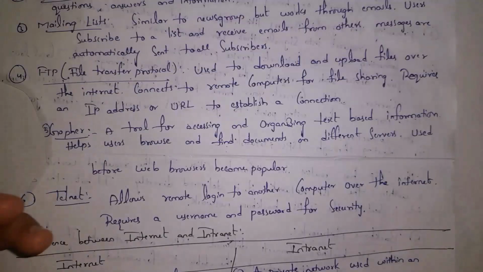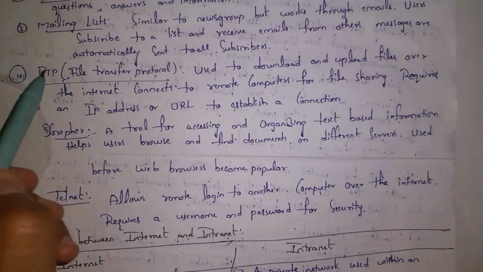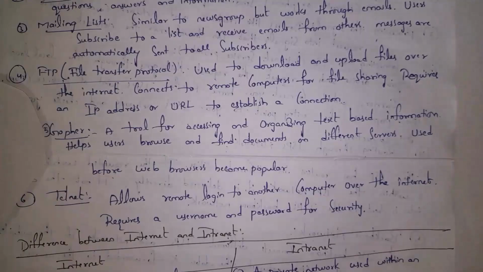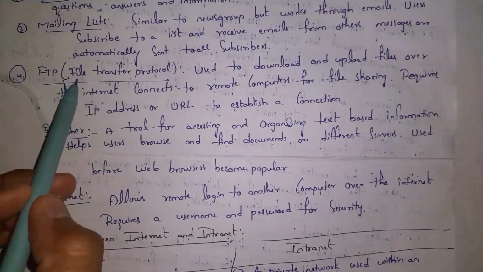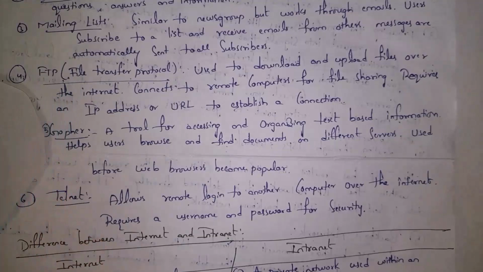The fourth one is FTP. Guys, FTP stands for File Transfer Protocol. A protocol is nothing but a set of instructions. Guys, on the Internet, we can transfer various kinds of files by using File Transfer Protocol. We can share songs, videos, movies, etc. by using the Internet. This happens because of File Transfer Protocol. You can upload and download files on the Internet using File Transfer Protocol.